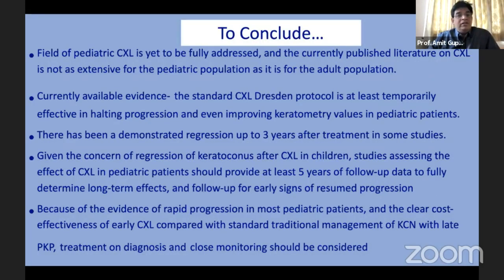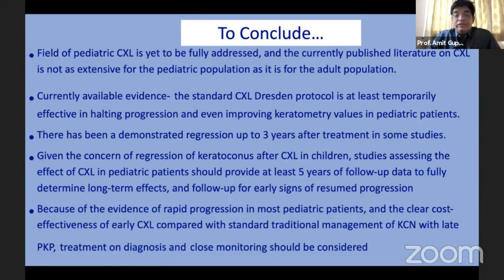To conclude, the field of pediatric cross-linking is yet to be fully addressed, and the current published literature on cross-linking is not as extensive for the pediatric population as it is for the adult population. Very few institutions do it. There's a risk of GA, and many of the local ophthalmologists may be reluctant to do it, which places a lot of load on big institutes. Currently available evidence shows that the standard cross-linking Dresden protocol is at least temporarily effective in halting the progression and even improving the keratometry values in pediatric patients. There has been a demonstrated regression up to 3 years after treatment in some studies.